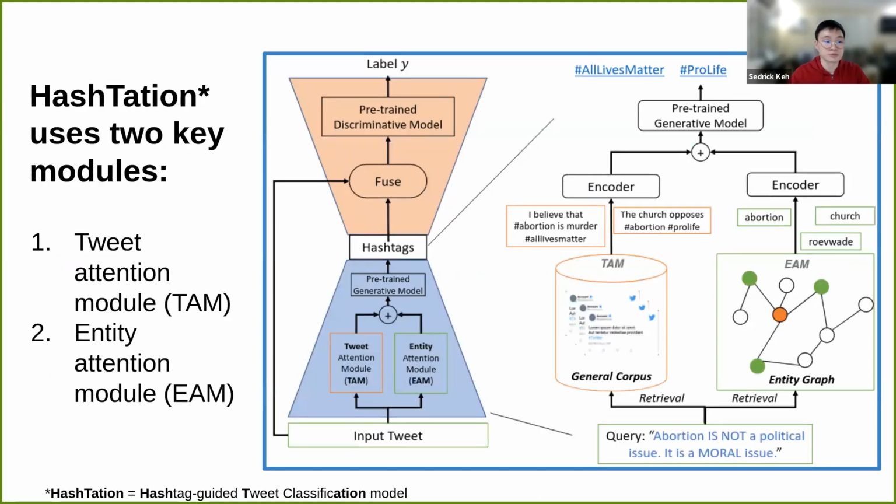And this is where our model comes in. We propose Hashstation, or hashtag guided tweet classification model. And Hashstation is made of two key modules, the tweet attention module and the entity attention module. If you see at the right here, this diagram shows the overall pipeline of our model. First, we use the TAM and EAM modules to extract the hashtags. And once these hashtags are extracted, we then fuse them with the initial tweet and feed this to a pre-trained discriminative model in order to output the predictions.